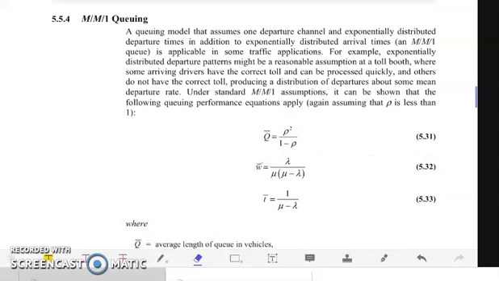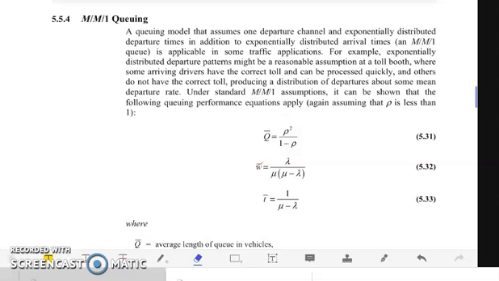Now we move on to M/M/1 queuing. This queuing model assumes one departure channel and exponentially distributed departure times in addition to exponentially distributed arrival times. So this M/M/1 is applicable in some traffic applications. What is an example of exponentially distributed departure?